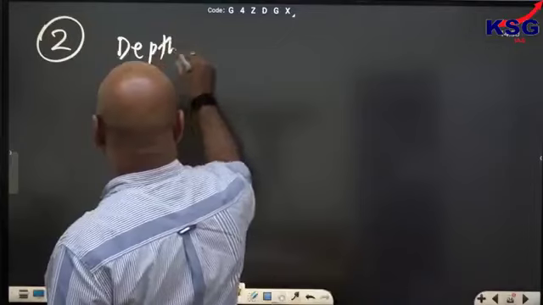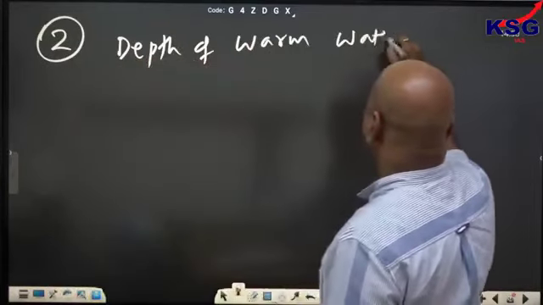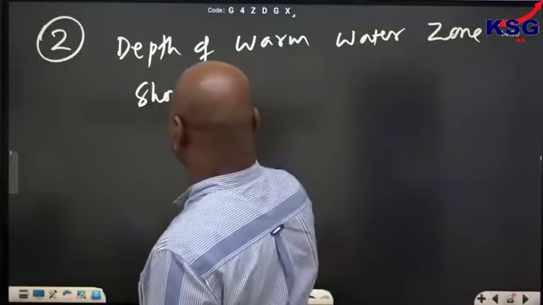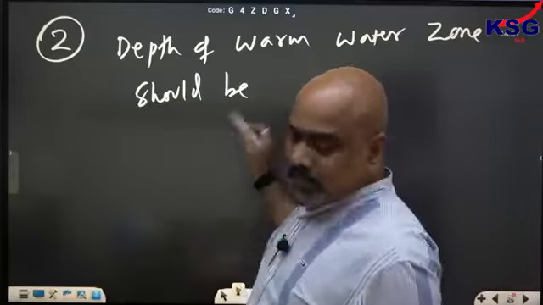Depth of warm water zone should be कितना होना चाहिए?